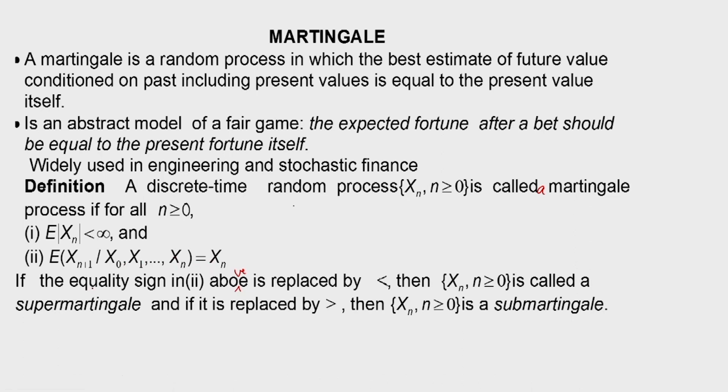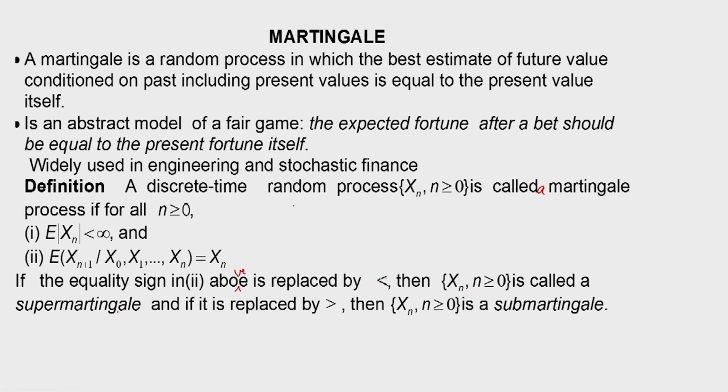Now, if the equality sign here, that it is equal to x n, is replaced by a less than inequality, then the process x n is called a supermartingale.